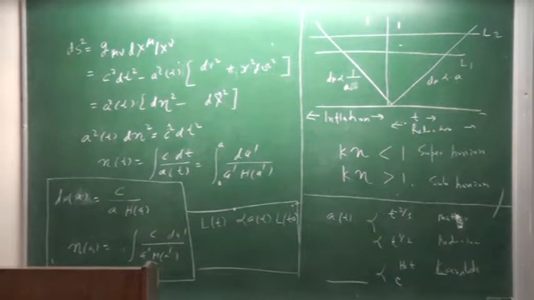So basically, there was an epoch in which the expansion was of such a type that the size of this comoving Hubble length was actually decreasing with time.